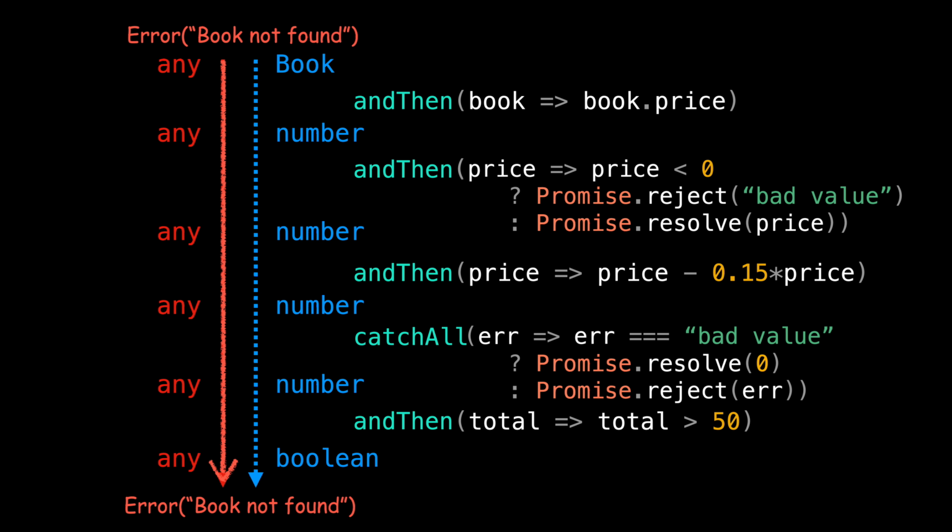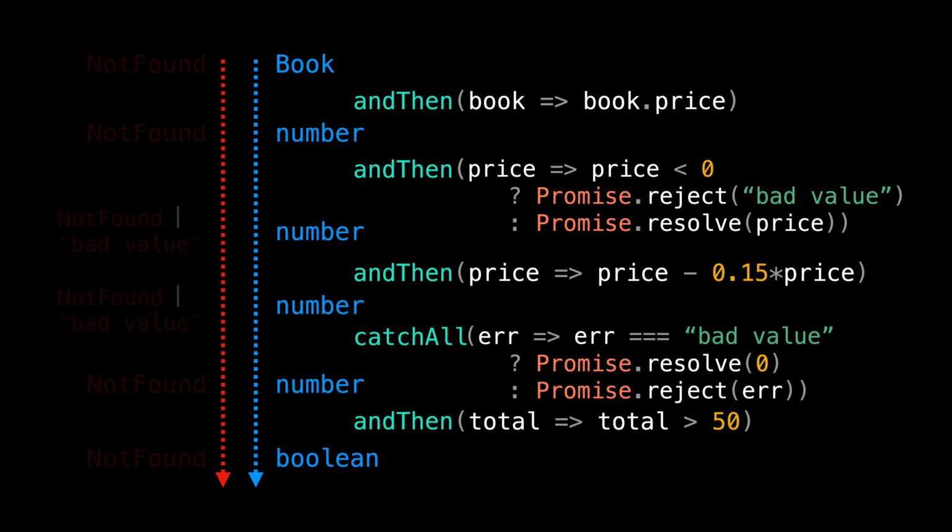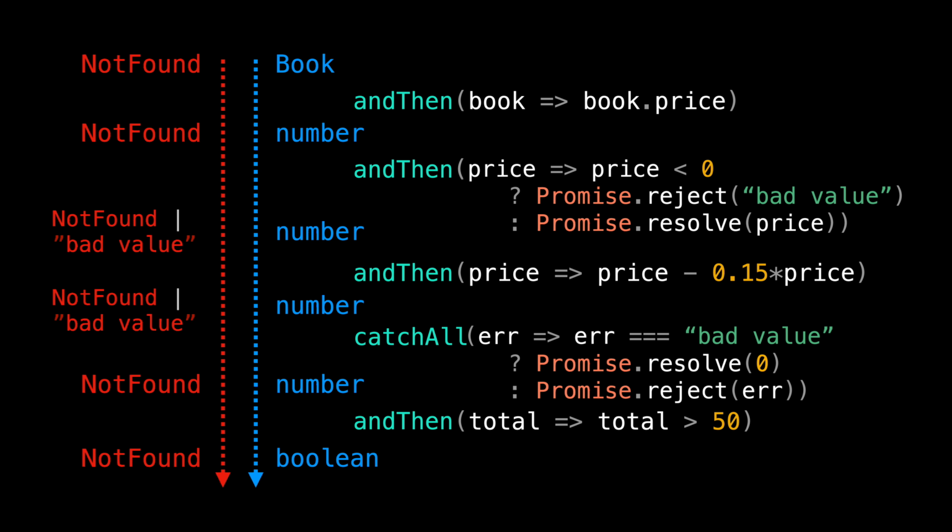The reason is Promise is not giving us a type-safe environment for handling errors. In contrast, if Promise was tracking the possible types of the error path same as the happy path, we would have never gotten into this situation. Because if the possible types for errors at each step is explicitly specified, then at the end of our pipe, we will see that we are still not handling the not found error. Even better, the compiler knows that we are not handling the not found error and can give us hints on our miss.